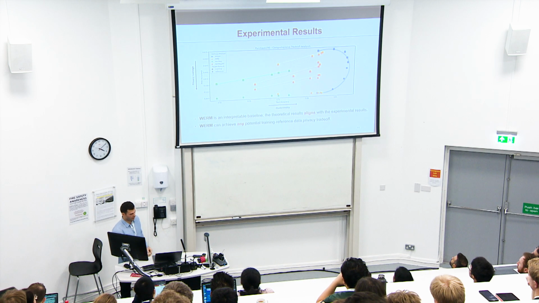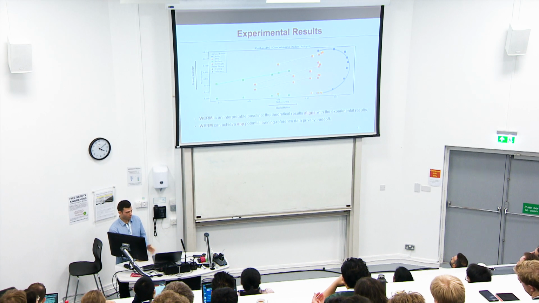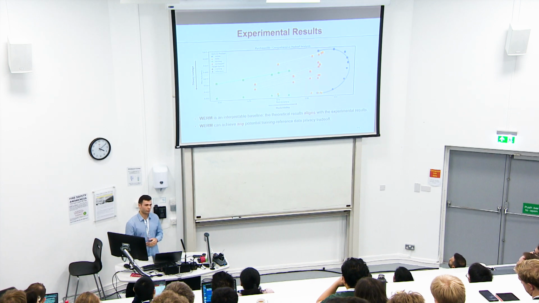Looking at the other methods, these are other state-of-the-art empirical privacy defenses using reference data, we can see that they don't do a poor job of trading off the reference data.